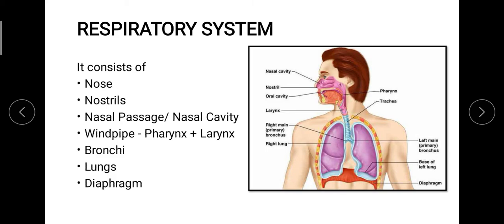Now the next thing is the bronchi, which is actually the division of the trachea. As you can see over here, the trachea is splitting into two. Why is it splitting? Because it has to move to the right and left lung in the body. So for that process it divides, and we have given it another name, that is bronchi. Then we have the major part, the lungs, and then the diaphragm, which is the floor of the chest cavity over here.